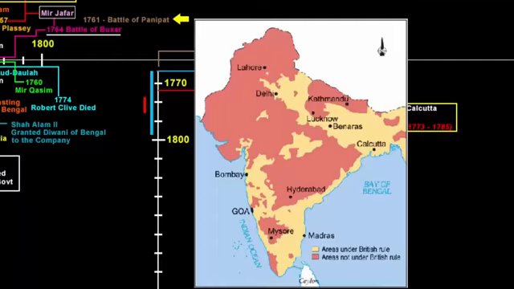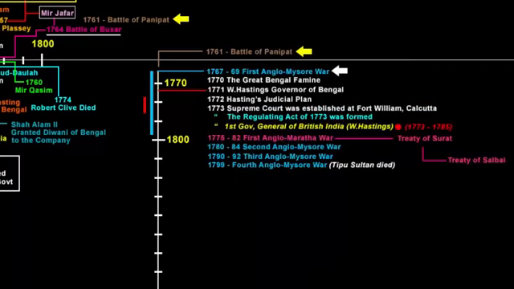So we should not be surprised that now the company went to war against the Marathas. The first Anglo-Maratha War started with the Treaty of Surat and ended with the Treaty of Salbai. The second Anglo-Maratha War took place between 1803 to 1805. It ended with the British acquiring several parts of Odisha.